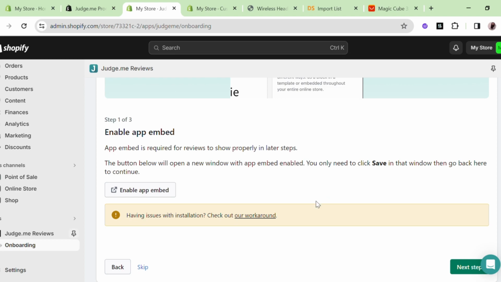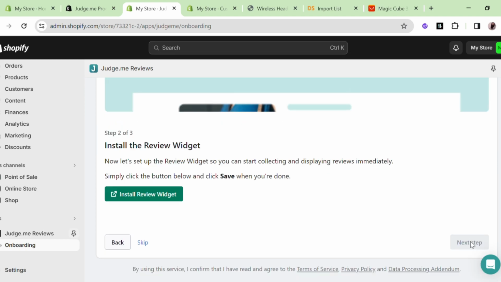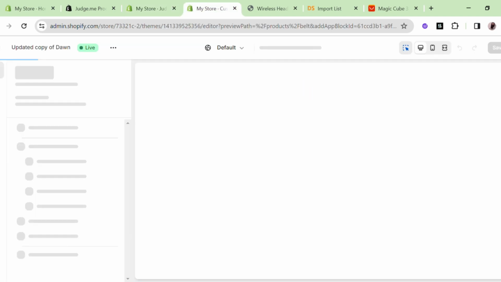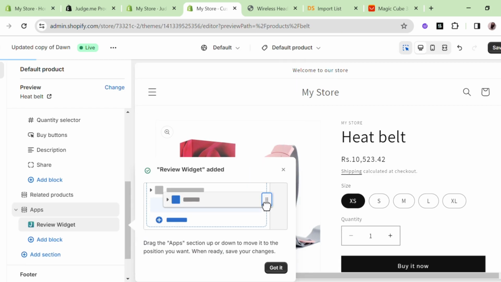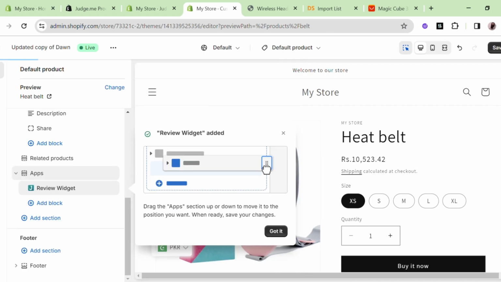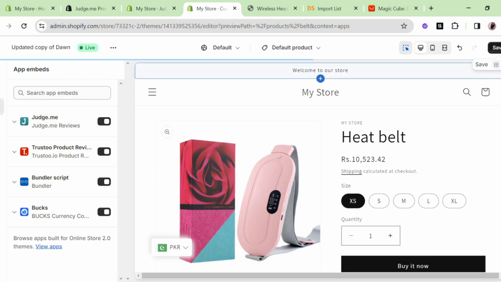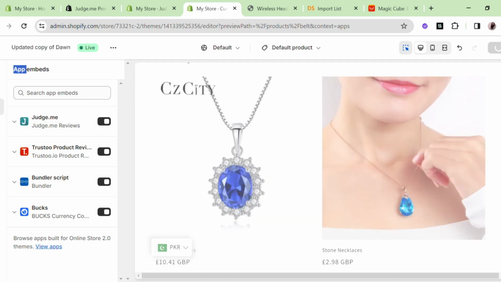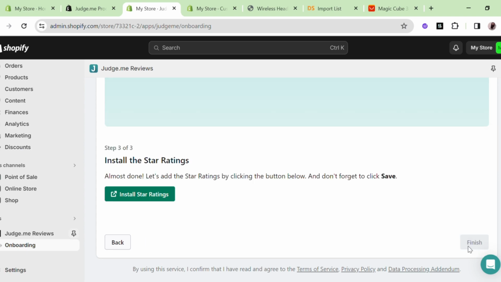Now return to the Customize page and proceed by clicking on Next. The process of installing the review widget is same to enabling the app on your store. You may choose to skip this step, but for assurance, you can always reinstall it if needed. Return to the customization page and proceed by clicking on the next step.